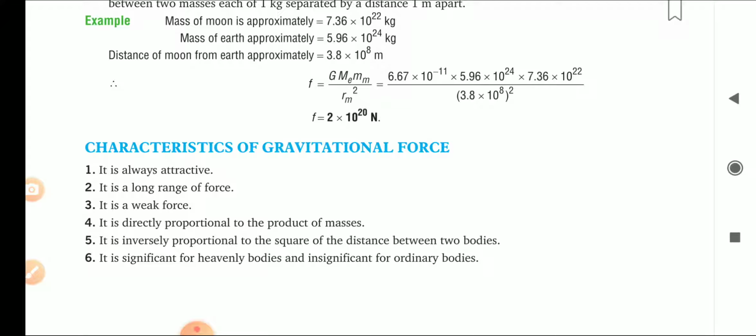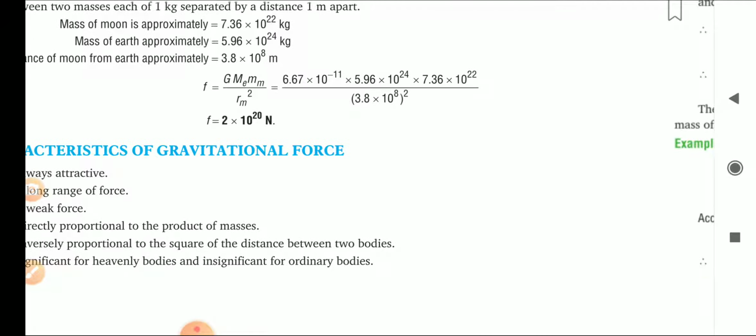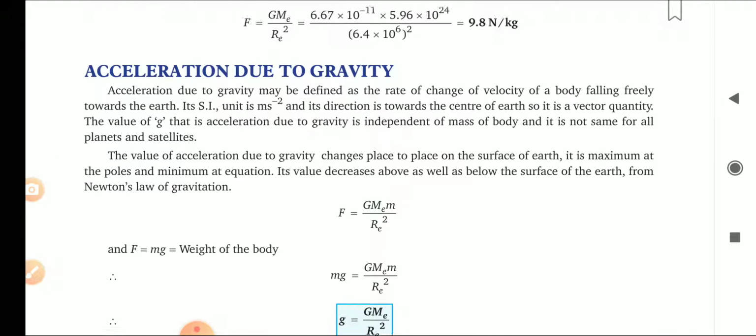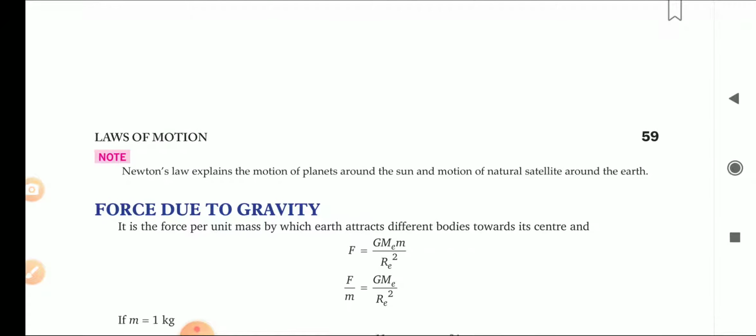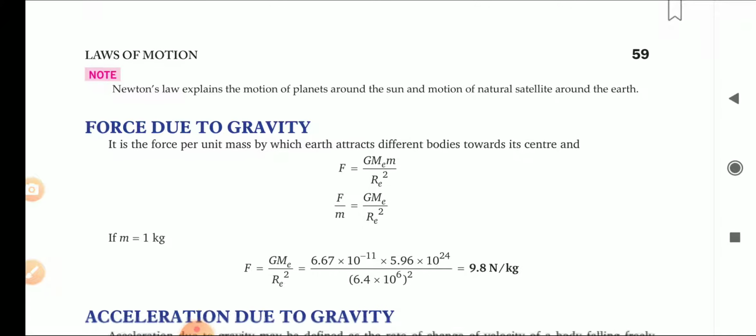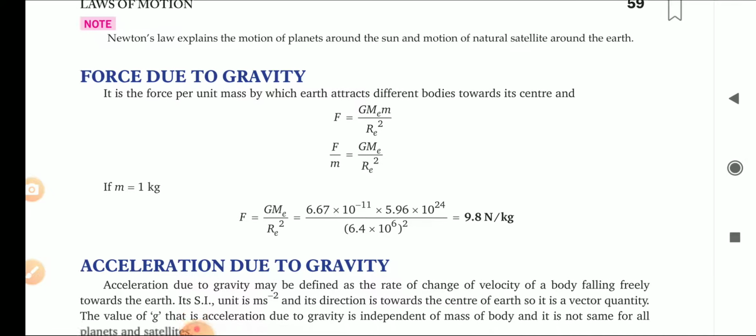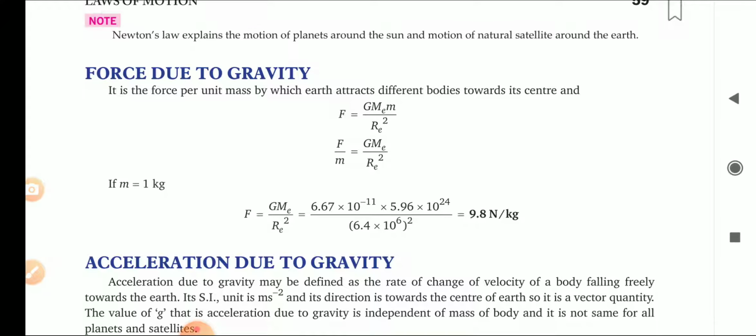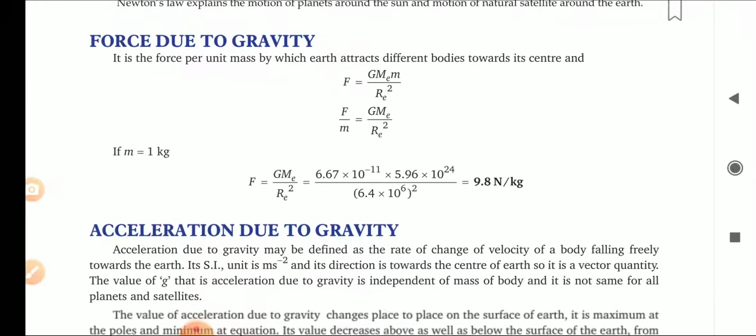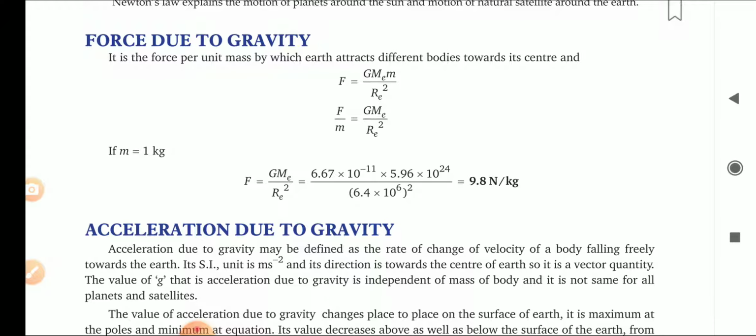It is significant for the heavenly bodies and insignificant for ordinary bodies, so it is not practical for ordinary bodies. This Newton's law explains the motion of the planets around the sun and the moon, the natural satellite, around the earth. Next one is force due to gravity. There is a lot of difference between this capital G and small g.